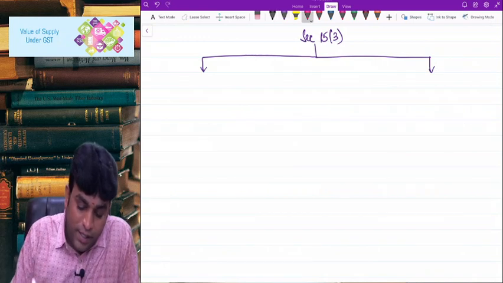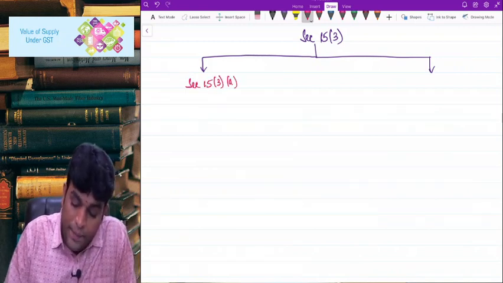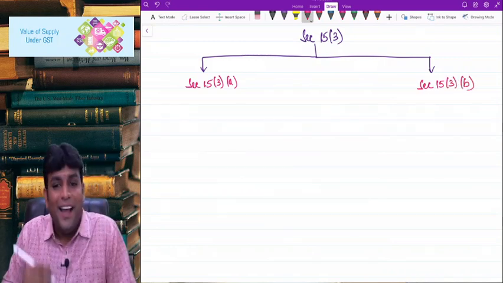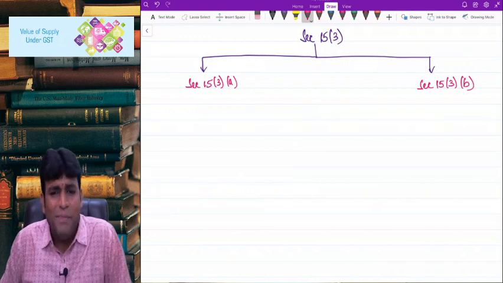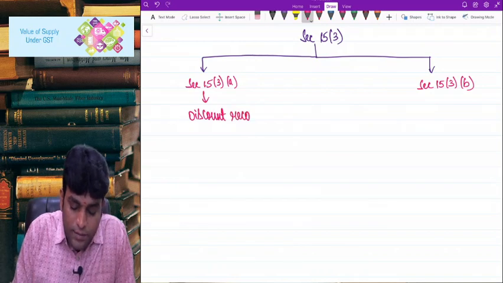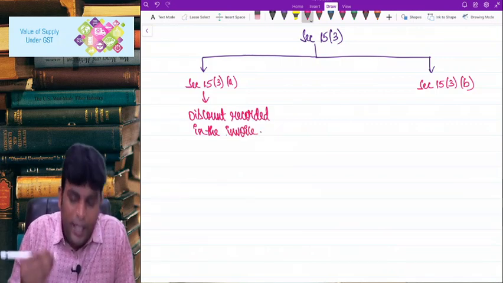And let me tell you friends, in 15(3) we have got section 15(3)(a) and section 15(3)(b). Unlike 15(2), which has 5 points, here we have only 2 points and very simple. First point is actually very, very simple. First point talks about discount recorded in the invoice. Discount recorded in the invoice means what?